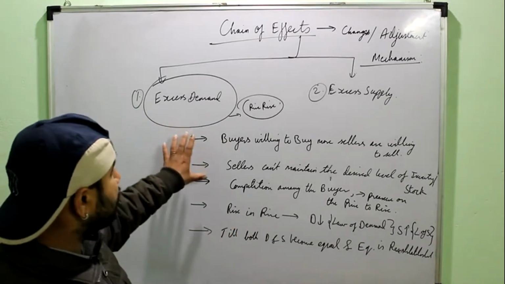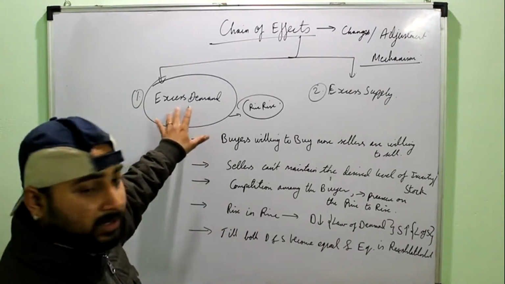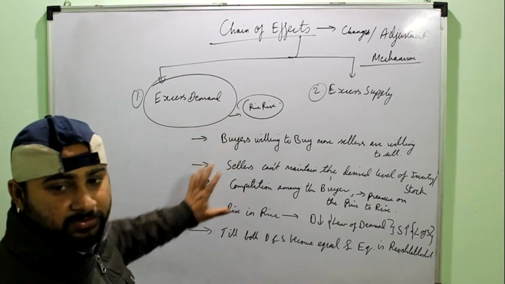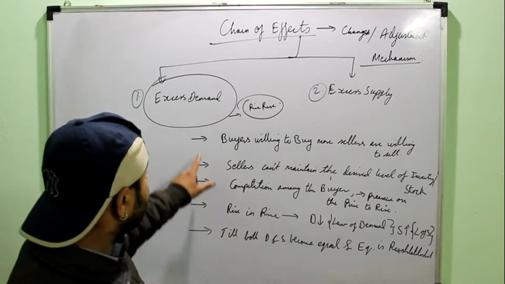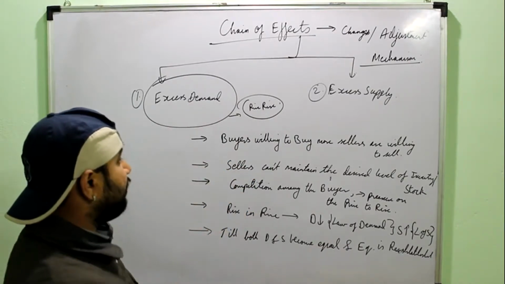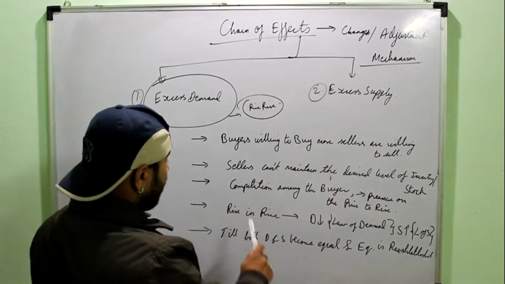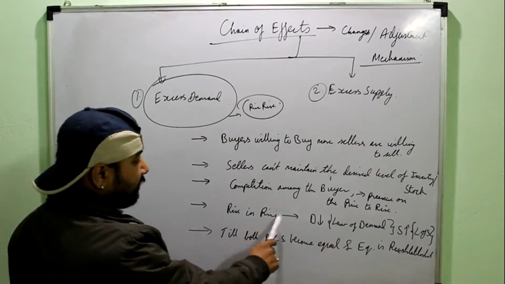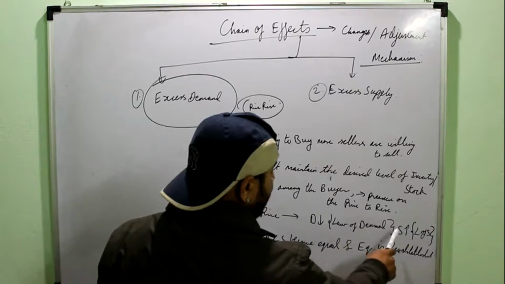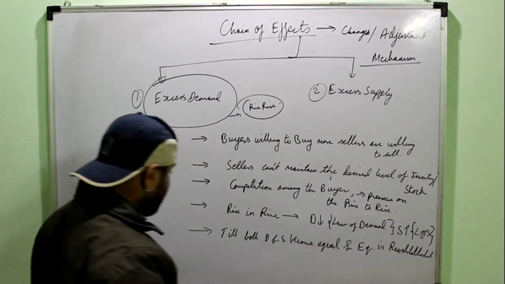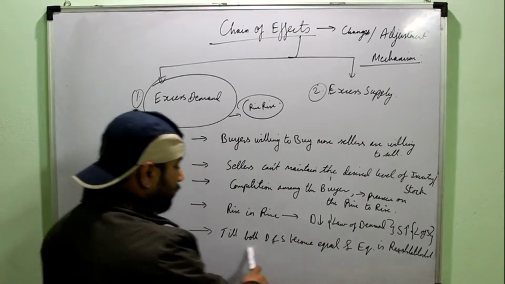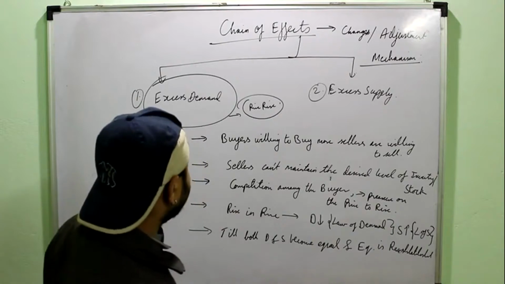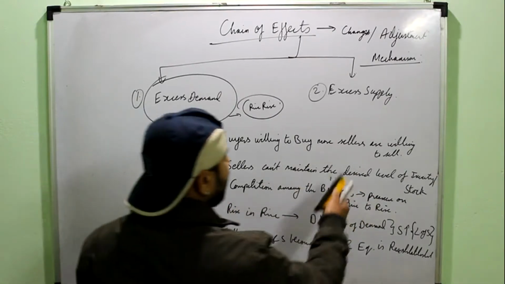So whenever you are asked to explain the chain of effects for excess demand, remember this: you have to find out whether it is excess demand or excess supply with the help of the diagram and the logic which we have done to explain the changes numerically. After that, all these points need to be mentioned. First is the meaning, then the point regarding the stock, then competition among the buyers, which leads to pressure on the price to rise. Rise in price leads to fall in demand due to the law of demand, and rise in supply, that is due to the law of supply. And this continues till both become equal and equilibrium is re-established, but the new equilibrium will be at a higher price. This is for excess demand. For excess supply, it is just the opposite.